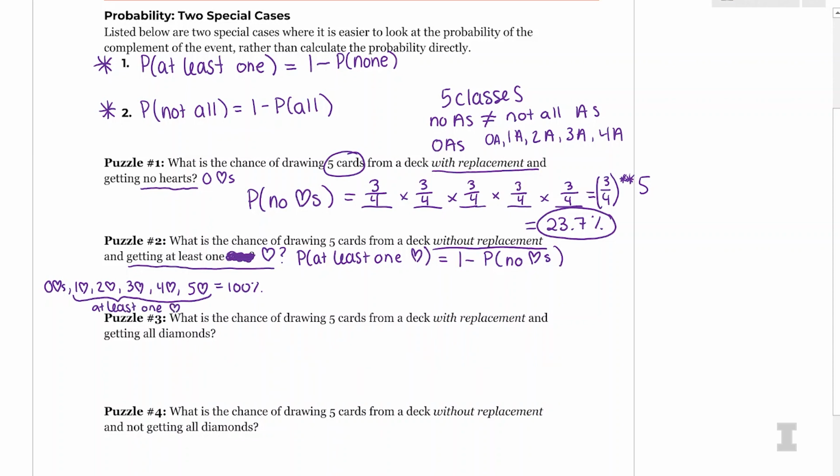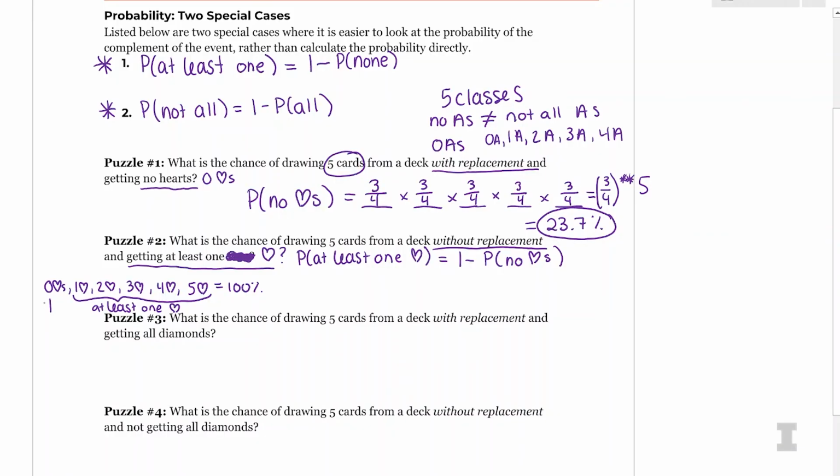So if I calculated that directly, I would have to figure out the probability of getting 1 heart or 2 hearts or 3 hearts or 4 hearts or 5 hearts. That's too much. I don't want to do that. But I can look at the opposite chance, which the only thing that doesn't fall under the category of at least 1 heart would be getting 0 hearts or no hearts. So I can just find that probability, subtract it from 100% or 1, and that will give me the probability of getting at least 1 heart. So that's why this rule makes our life so much easier.